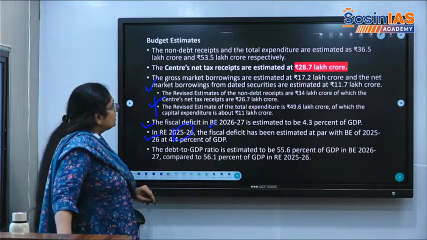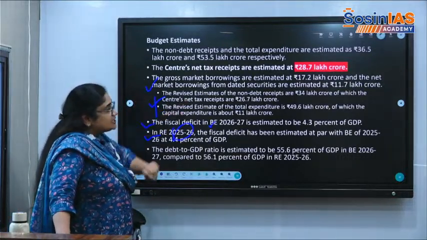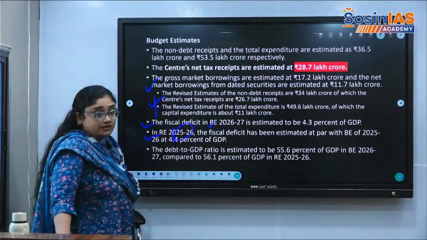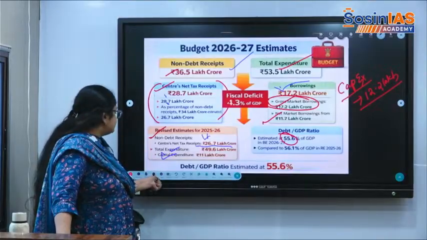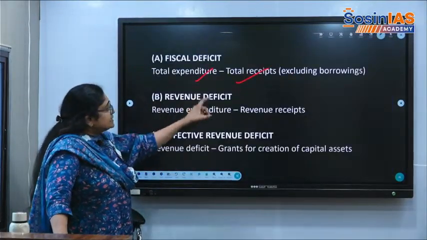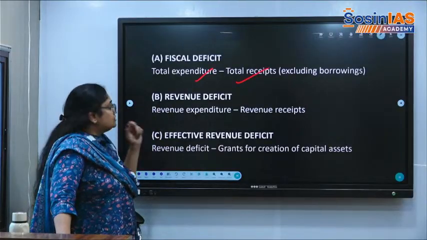How much are we going to borrow? Gross market borrowings are estimated at 17.2 lakh crore. That is where the fiscal deficit of the present year is. So the fiscal deficit of the present year is 17.2 lakh crore.